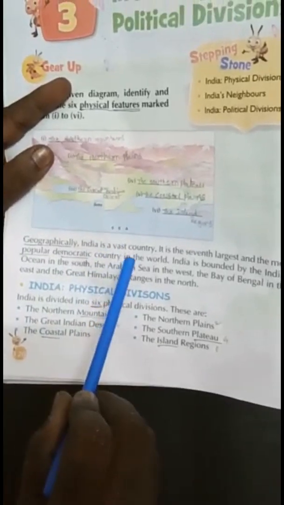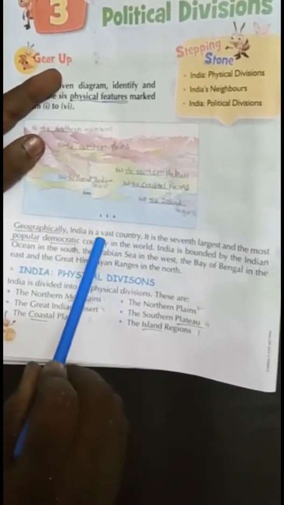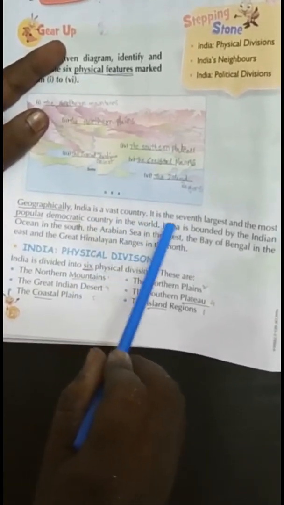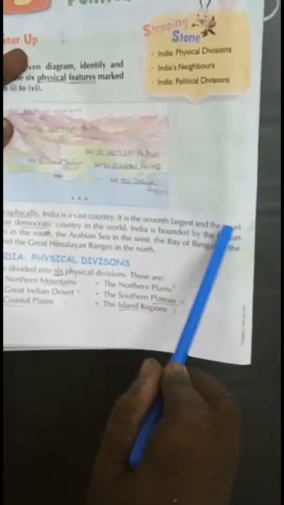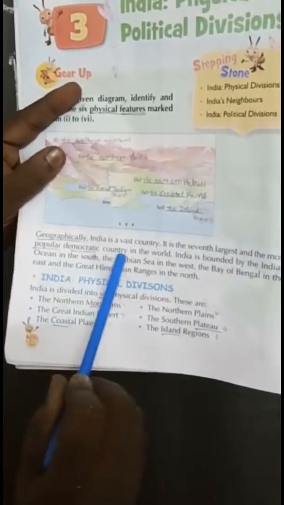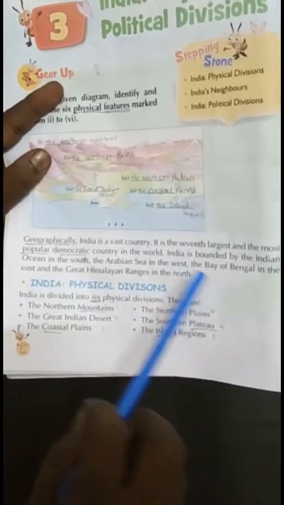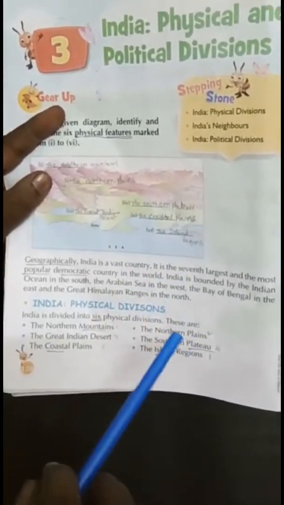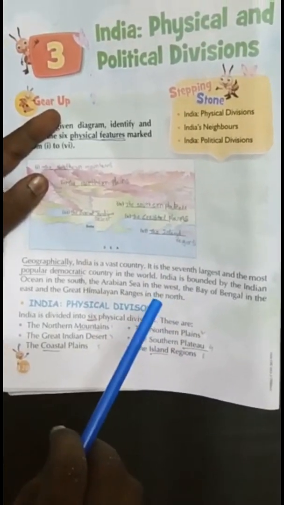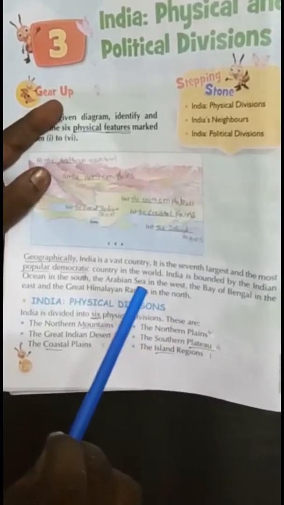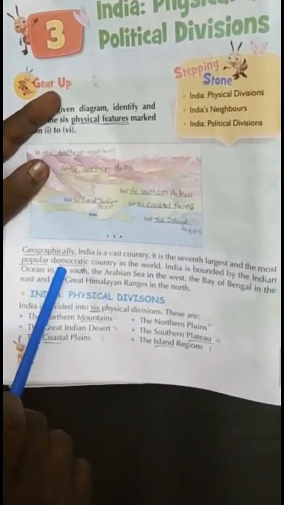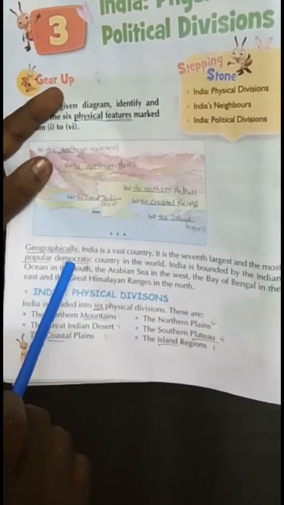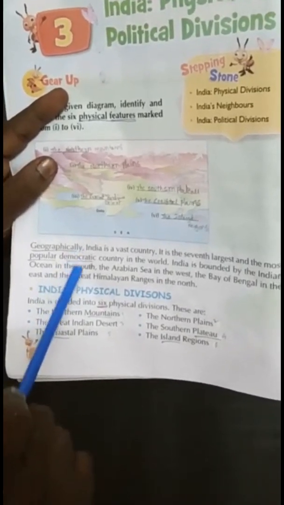Geographically, India is a vast country. Vast means a big country. It is the 7th largest and the most populous democratic country in the world. According to population, India occupies the second place in the world. The first place is China. Here democracy means of the people, by the people, for the people. It is one of the biggest democratic countries in the world.